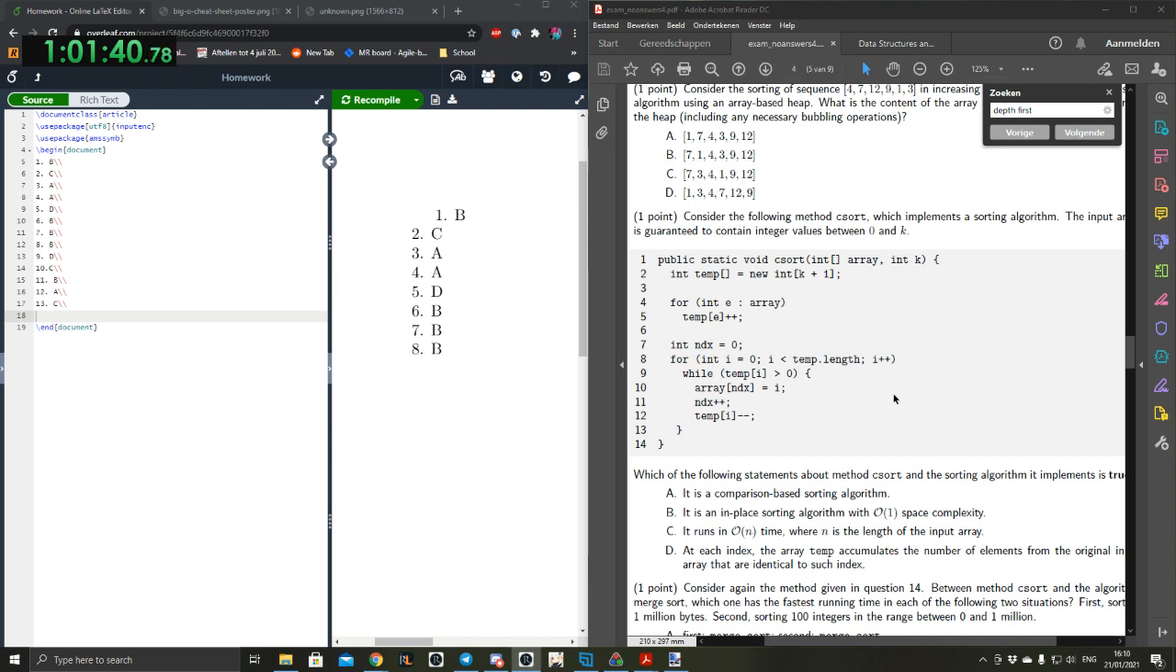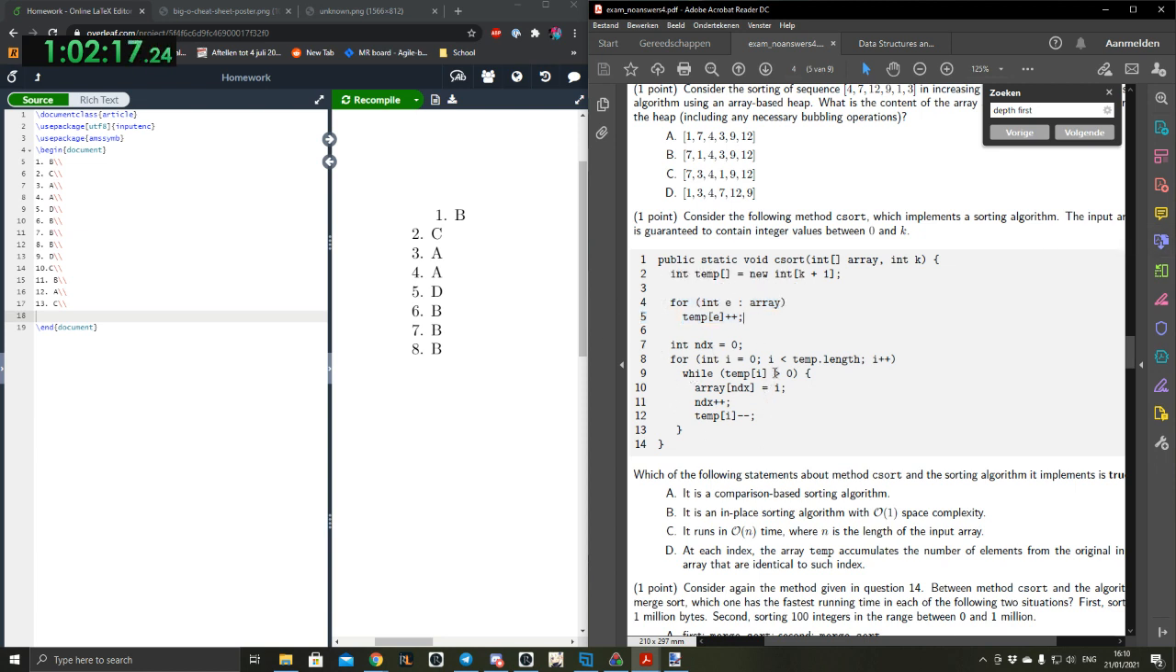Okay, let me get this clear. This loop indeed depends on k, because temp length is k plus 1. However, this code in here, which is the only code that actually gets executed except for this, which is constant, only happens when temp[i] is bigger than 0. And temp[i] is bigger than 0 only n times, because we make it bigger than 0 here n times. So this stuff only gets executed n times, and that's what we care about. This stuff is big O of n, this stuff is big O of n. Add them together, still big O of n.